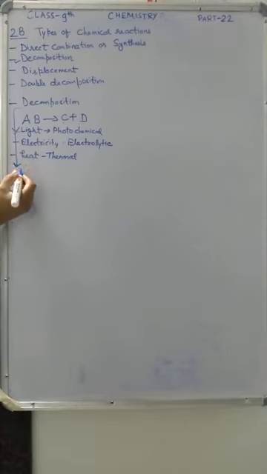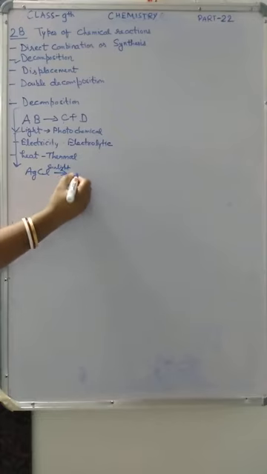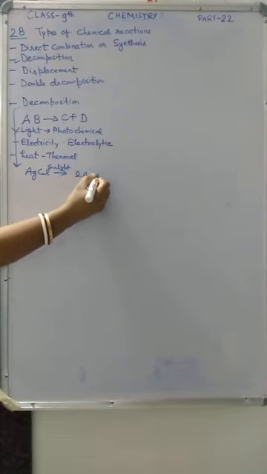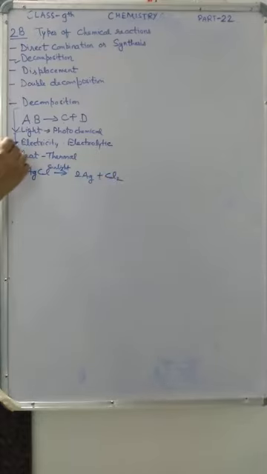For light, one example is silver chloride. It is a compound. In the presence of sunlight, it decomposes into silver and chlorine. The second one is electricity. I think all of you know the example: water.